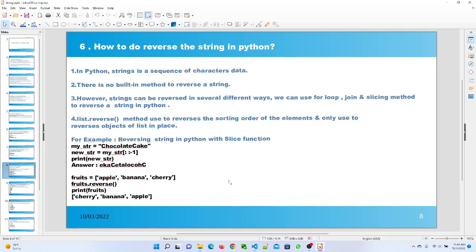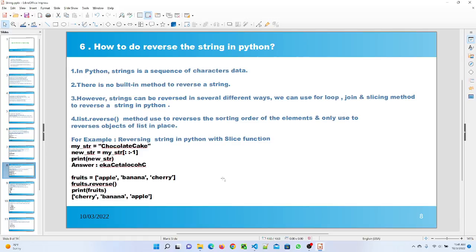A string can be reversed in several different ways, such as using a for loop, join, or the slicing method. The list.reverse method is used to reverse the sorting order of the elements, and it only reverses the list object in place. So we have the method list.reverse for a list, but for a string we do not have a built-in method. So we have to use a for loop, join, or the slicing method.